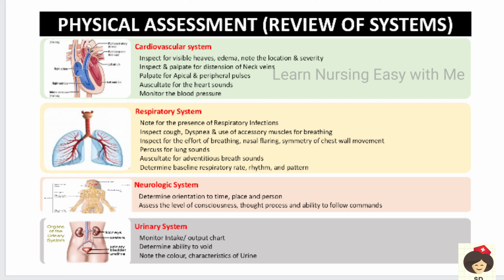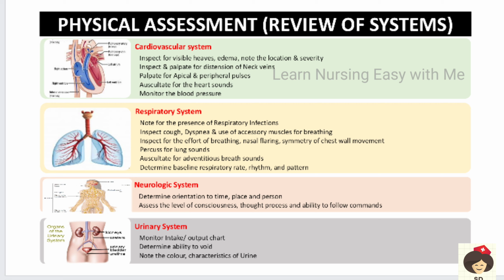And also percuss for lung sounds, like you have to hear resonance. And auscultate for adventitious breath sounds, like abnormal crackles or any whistling, wheezing. So all those sounds you have to assess. And also respiratory rate, rhythm and pattern will be assessed. And in the neurological system, you have to ask the patient where he is, and so on. Okay, so like that you have to orient the patient to place, time and environment. And also check the level of consciousness, thought process and ability to respond to stimuli. So all this will be asked.